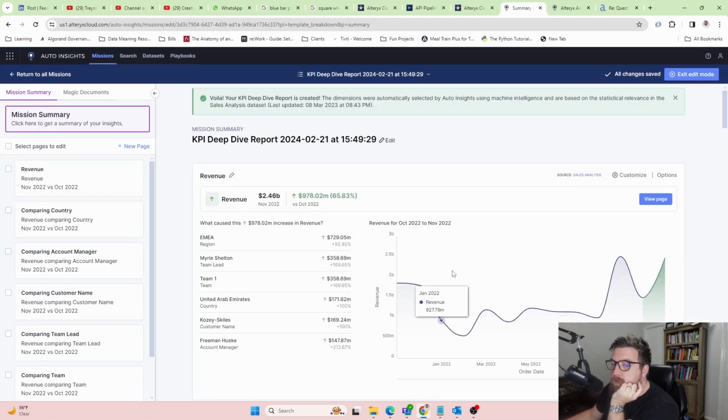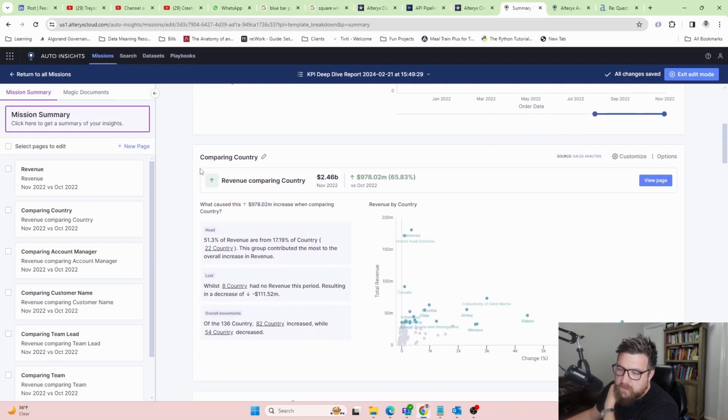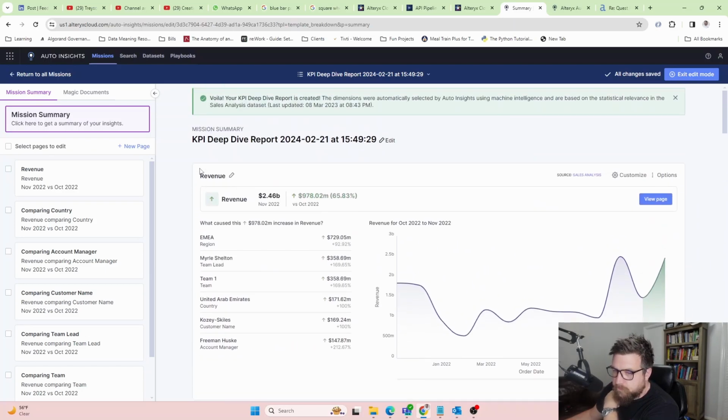All right. So this seems to have just given me, voila, your KPI is created. Dimensions were automatically selected by Auto Insights using machine intelligence and are based on statistical relevance in the sales analysis data set. Cool. Okay. Let's just kind of look through this. Okay, so some time series analysis, just saying what our revenue looks like.